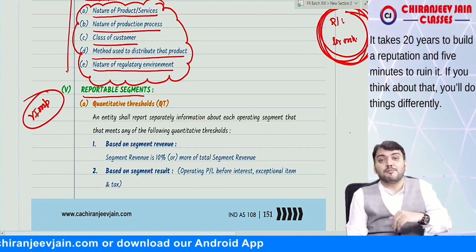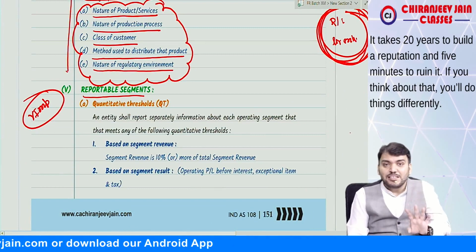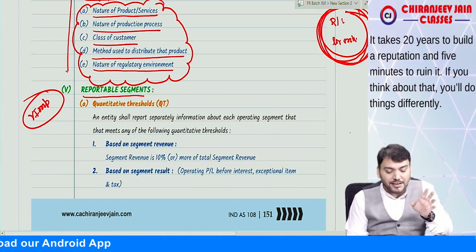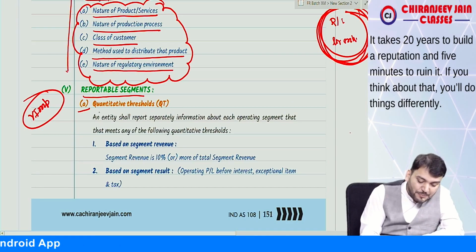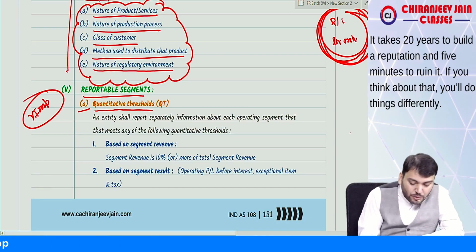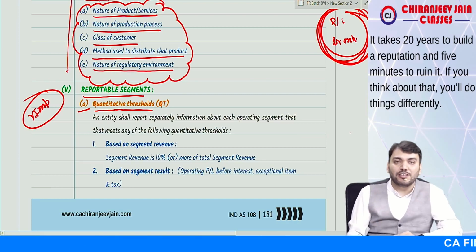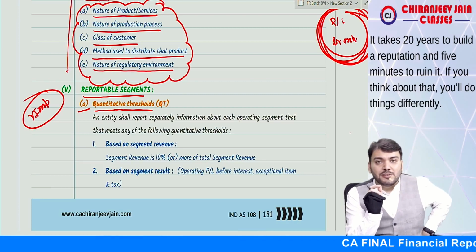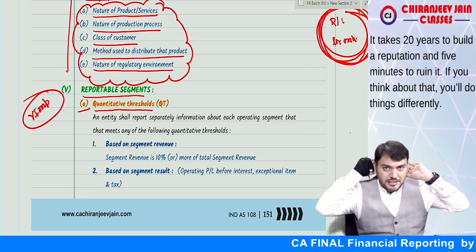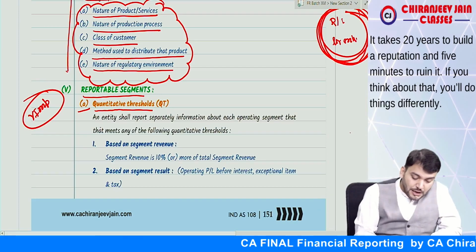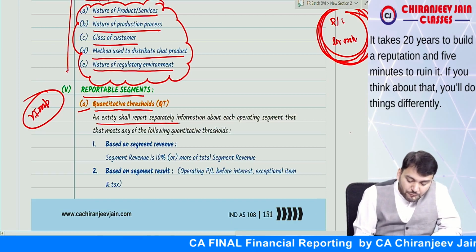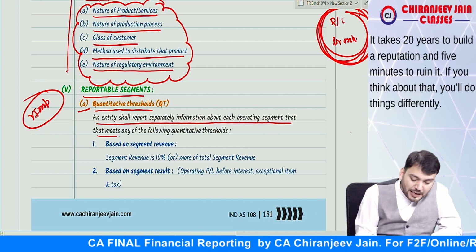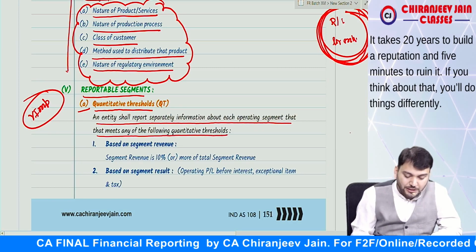A segment will become a reportable segment when it satisfies any of the following criteria. The first criterion is based on quantitative threshold limit, QT. There are 3 points in this. An entity shall report information separately about each operating segment that meets any one of the following QTs.